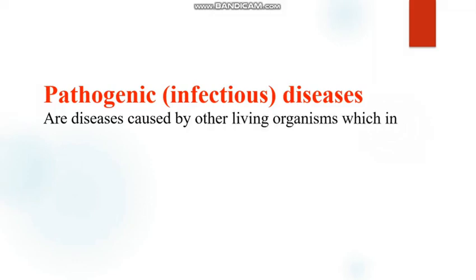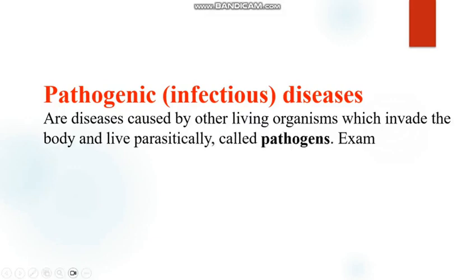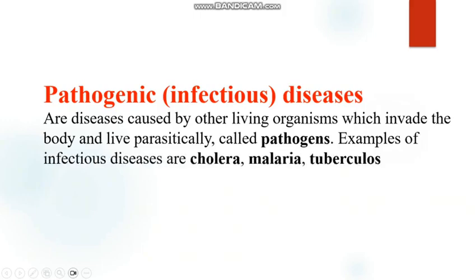Apart from that, we also have pathogenic diseases, which are infectious. Under pathogenic diseases, we are saying these are diseases that are caused by other living organisms which invade the body and live parasitically. These we call pathogens. Examples of infectious diseases include cholera, malaria, tuberculosis, and bilharzia. So these are what pathogenic diseases are. This is very important for you to understand and take note.